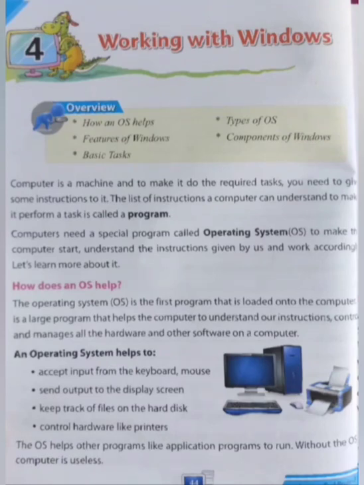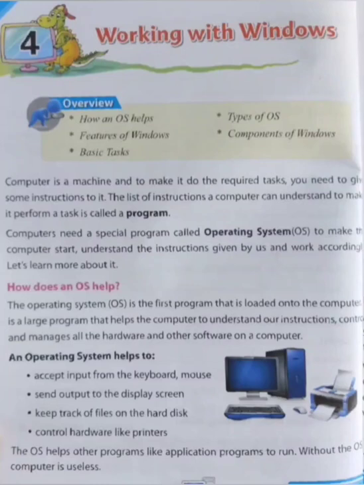The operating system is a special program that makes the computer start, understands the instructions given by us and works accordingly. Now we will see how an operating system helps. The operating system is the first program that is loaded onto the computer, and it is a large program that helps the computer to understand our instructions, and controls and manages all the hardware and other software on the computer.